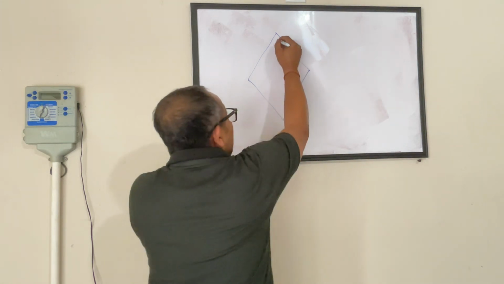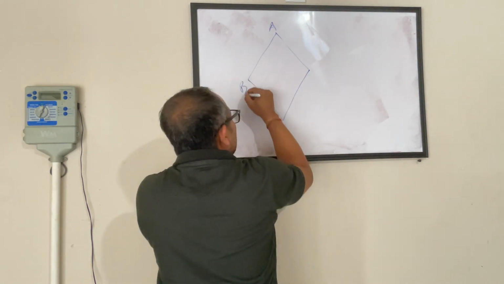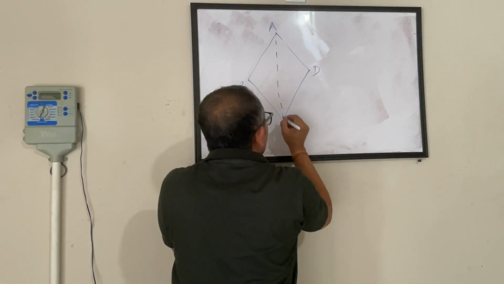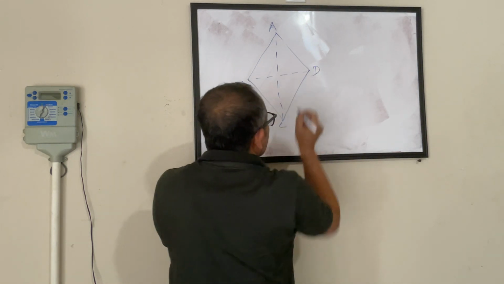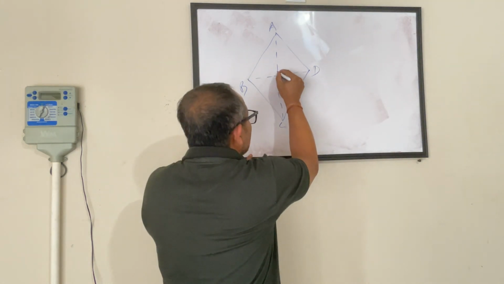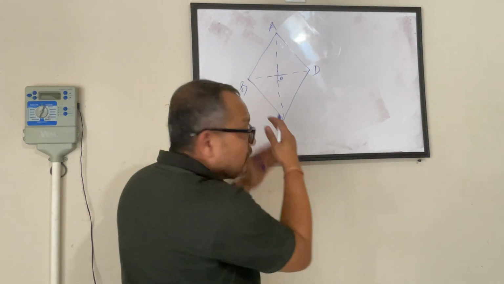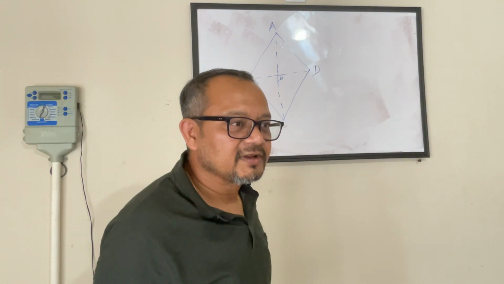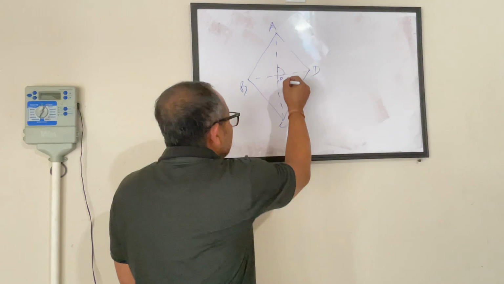What I'm doing is I have this rhombus ABCD, and I am just joining the opposite vertices, the two diagonals, and I don't want to look at this as a rhombus anymore. I am saying that okay, these are my four right angle triangles. These are four right angle triangles. That is how I am trying to look at them.